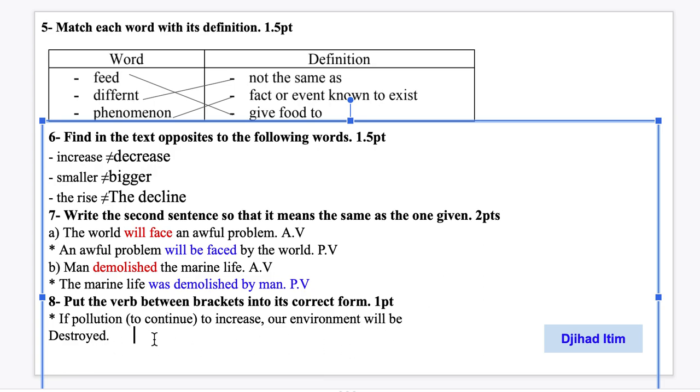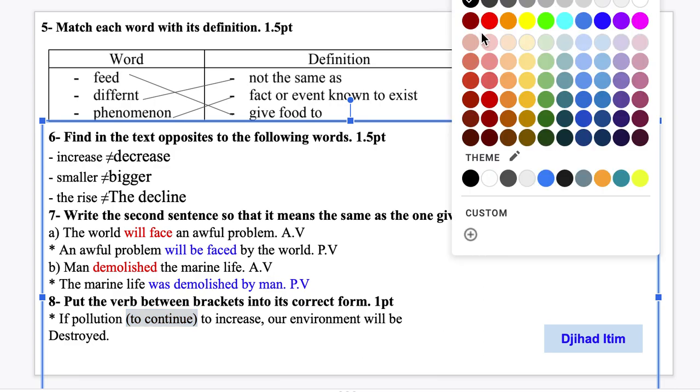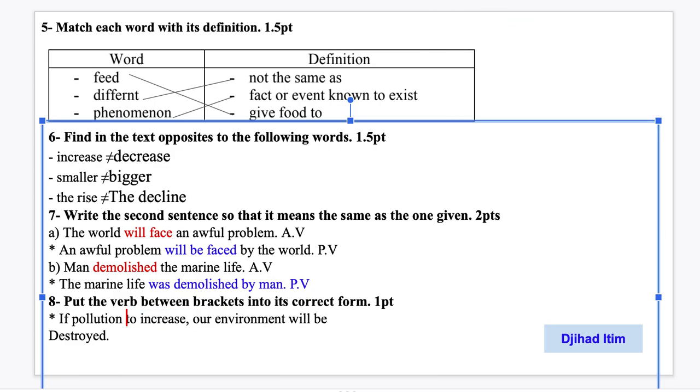So the verb here will be written in the present simple, and we say if pollution, we write the verb in another color, and we add the s. If pollution continues to increase, our environment will be destroyed.